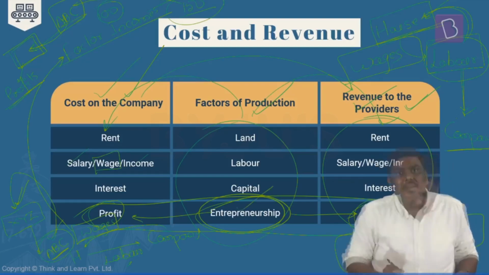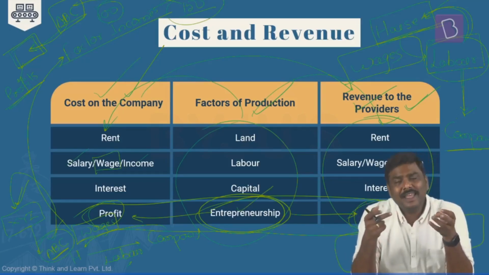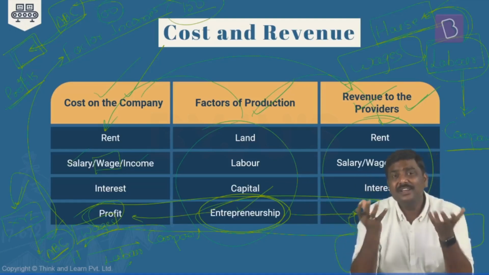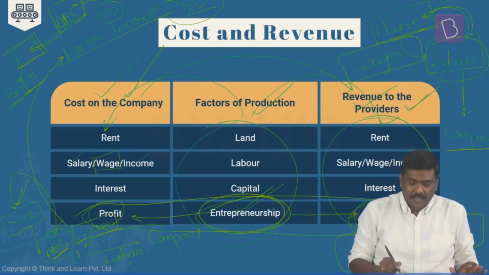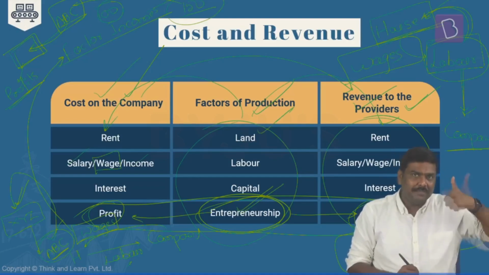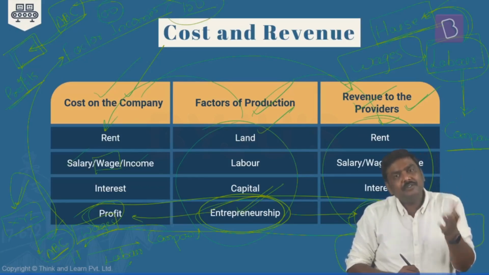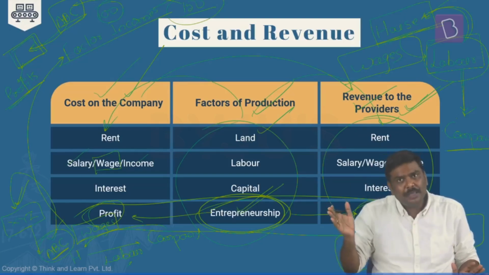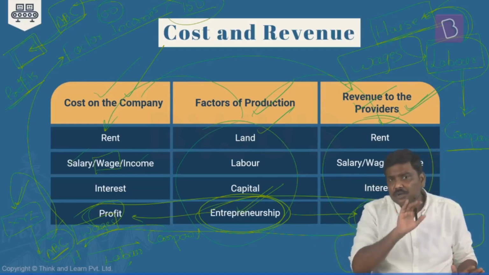So that is the basic idea. The entrepreneur will provide his services. He will put together the land, labor, and capital, and he will ensure that there is production of goods and services which are sold in the market. Profits are generated. So the profits of the company should belong to whom? Should belong to the entrepreneur. Done? So there are four factors of production: land, labor, capital, entrepreneurship. And these four factors of production will have factor incomes generated to those households who are going to provide these factors of production to the company.